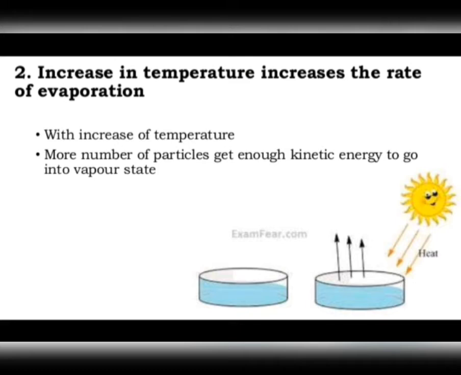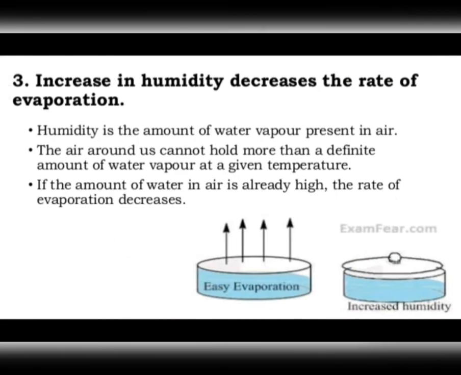Okay. Now next is humidity. Humidity of air. See, what is humidity? The amount of water vapors present in air is called humidity. Now, when the amount of water vapors present in air is small, the air appears to be dry, and we say that it's low humidity.